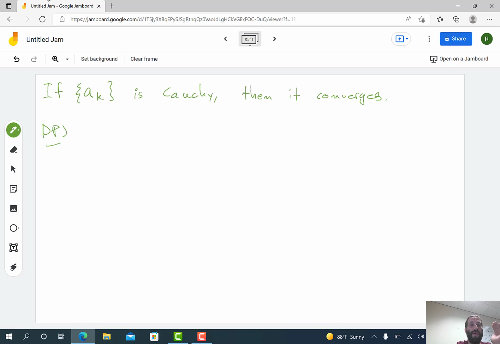Okay, now we always know that the lim inf is less than or equal to the lim sup, because the u_k's are lower bounds and the v_k's are upper bounds, and lower bounds are always less than or equal to upper bounds. So this means that the lim inf, which we call U, is less than or equal to the lim sup, which we call V. So we know U is less than or equal to V, and we want to prove U is equal to V. And you might remember from 300 one way to do that. If I want to prove U is equal to V, one way is to prove that U is less than or equal to V, and V is less than or equal to U. Therefore, U and V are equal to each other.